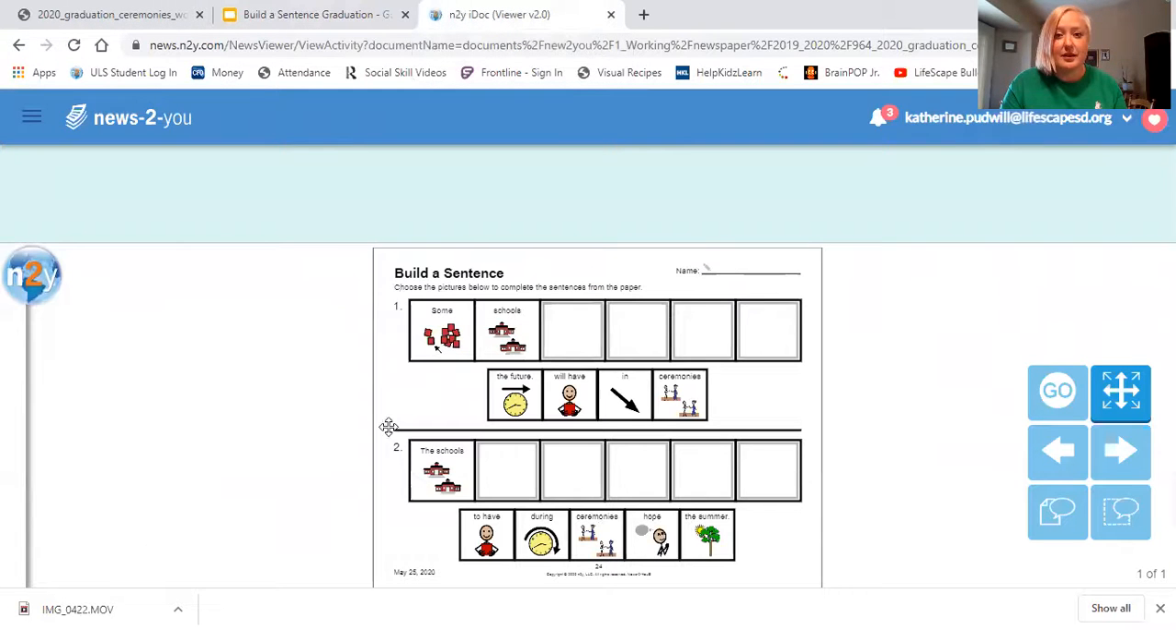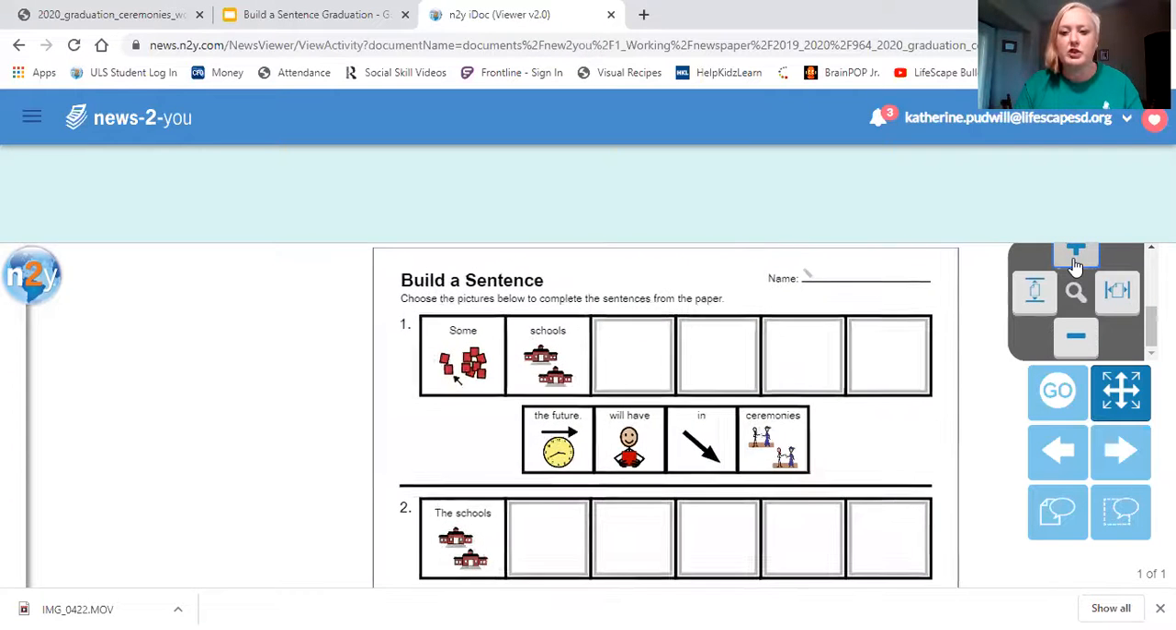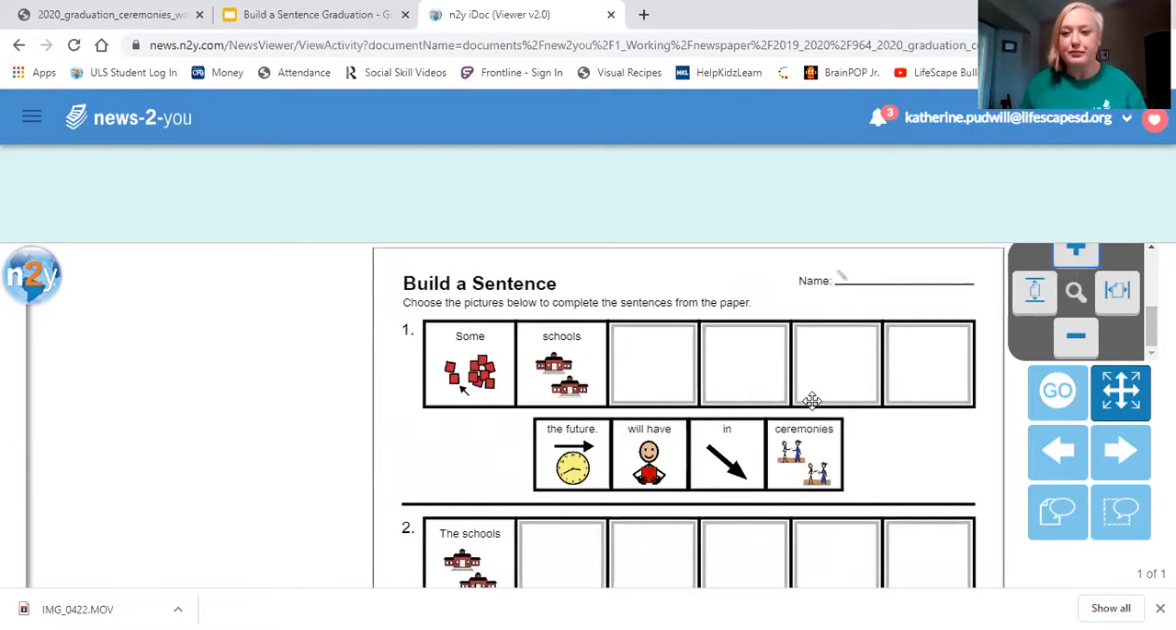We're going to use the News to You document viewer so I can log in and do these right on the computer. I'm going to zoom in a little bit because we're going to do one sentence at a time. Remember, I want you to challenge yourself. So if it is too easy to cut and glue the words onto the sentence on the paper I sent you, then I'd like you to try to write it or do it on Google Drive. You could also type it on your Chromebook, phone, computer, whatever you have access to. So let's build our sentence.